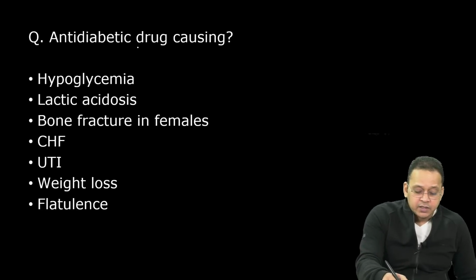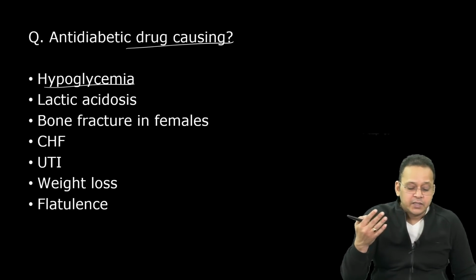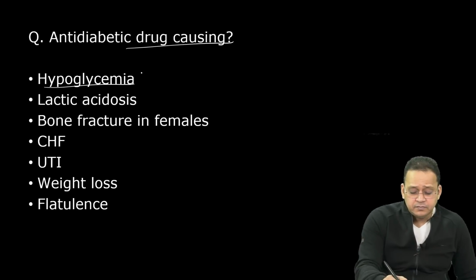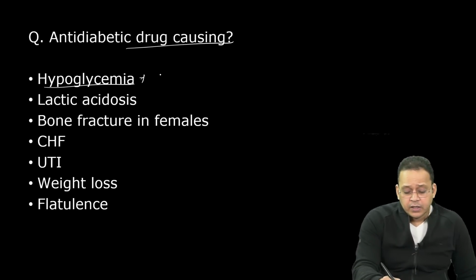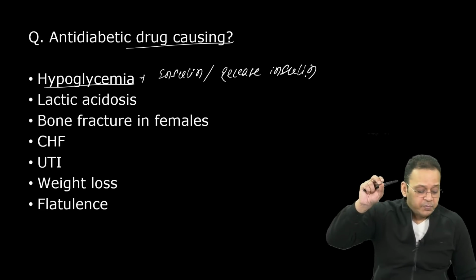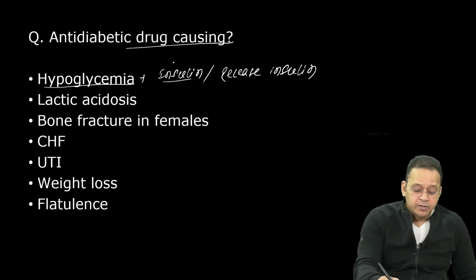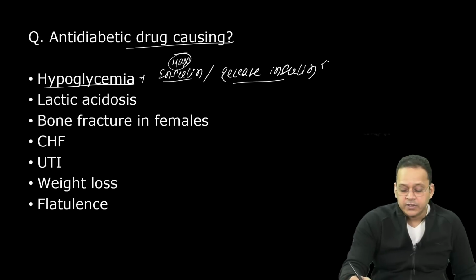एंटी डायबिटिक ड्रग कॉजिंग हाइपोग्लाइसेमिया, राइट? So whenever they ask you about anti-diabetic drug causing hypoglycemia, you remember the drug has to be insulin or the drug has to release insulin. So you remember क्लास में मैंने आपको बेसिक कॉन्सेप्ट समझाया. I've given you the basic concept. The drug has to be insulin. Maximum hypoglycemia is caused by insulin, or it has to release insulin, like